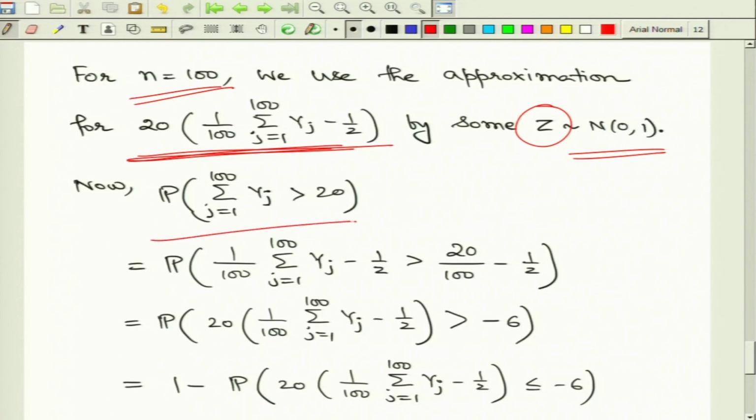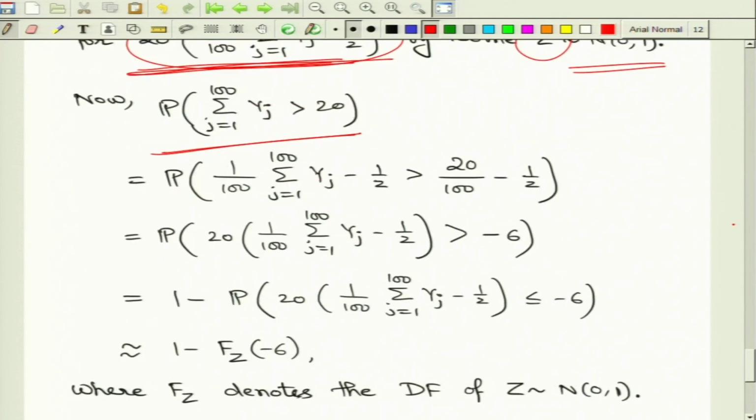Now, our probability of interest, we will simply write in terms of this random variable. With some simple algebraic manipulation and appropriate simplification, our probability of interest can be rewritten like this. All right.